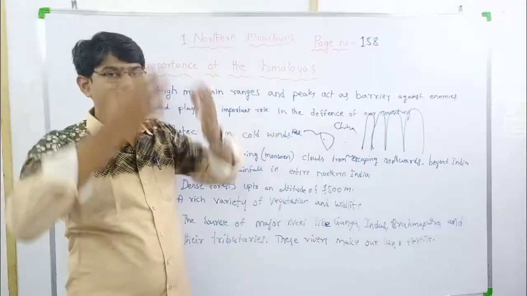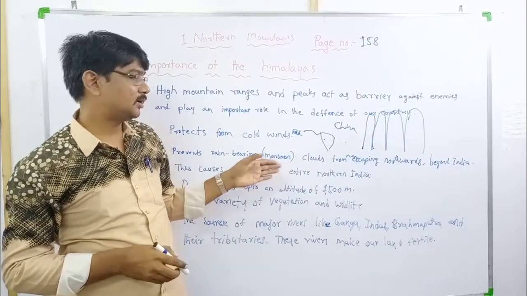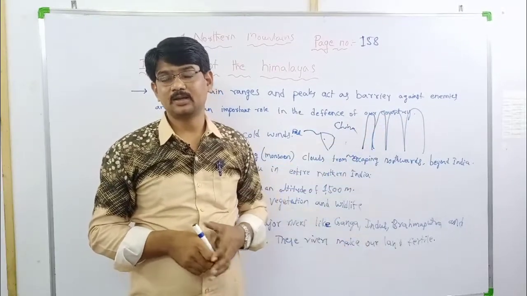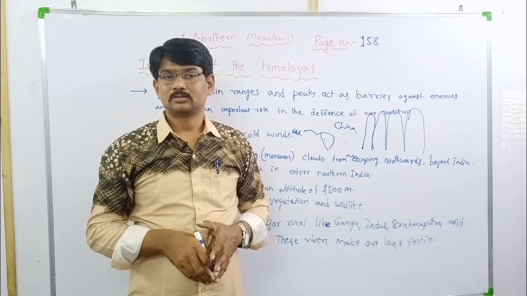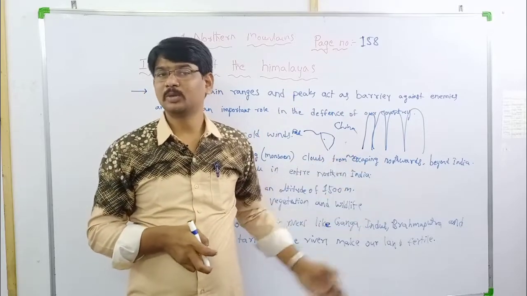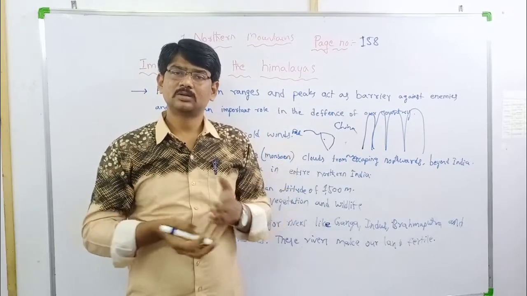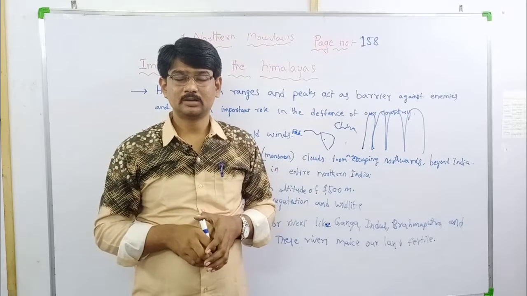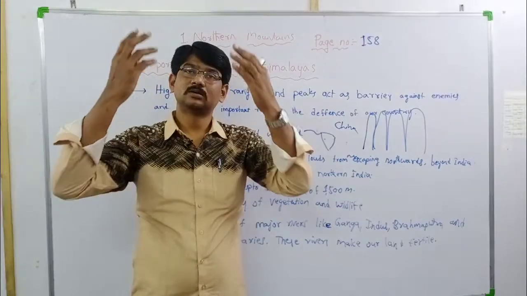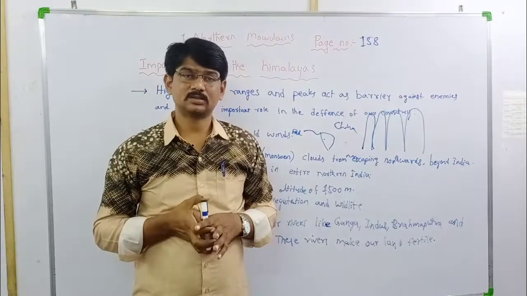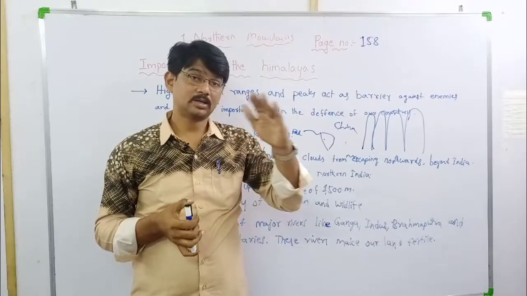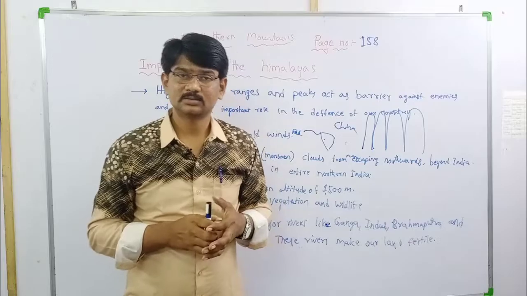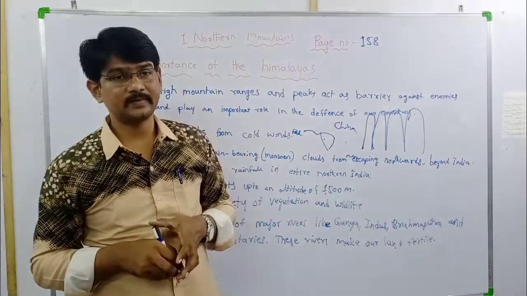Evaporation will occur there, so the total northern India area is having good rains because of the Himalayas. Why? The Himalayas are full of snow, there is no problem for water, so always full of rains. That's why the northern area, North India, has very fertile soil. The northern plains are a very good place for cultivation.